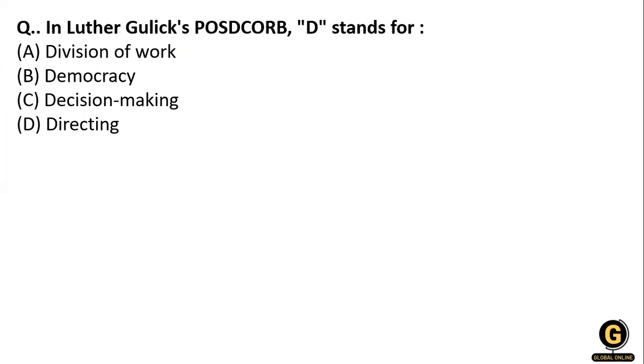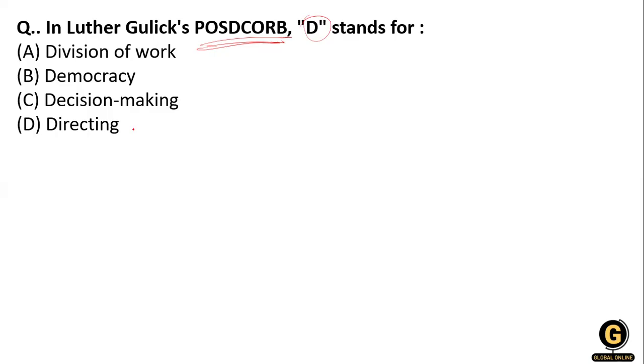Okay, the next question, which is on your screen: in Luther Gulick's POSDCORB, what does D stand for? Division of work, decision making, or direction? First of all you have to understand that Luther Gulick is American, and Urwick is a British management consultant who elaborated Henry Fayol's management ideas in their management paper.